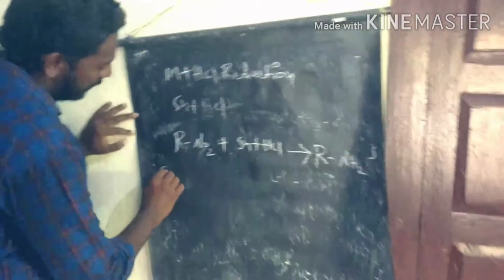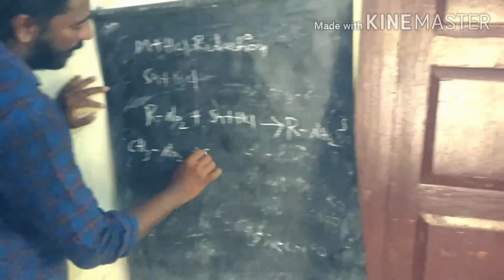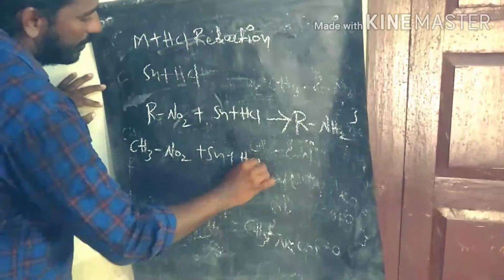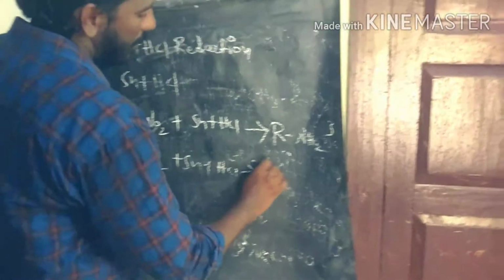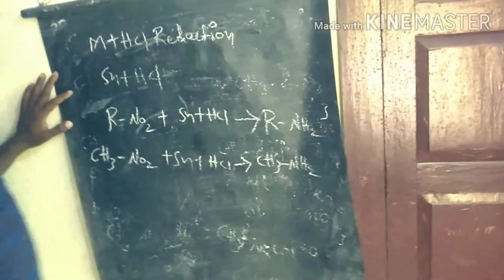Now let's discuss a simple example. We take nitromethane to react with the same reagents to produce methylamine as the product.